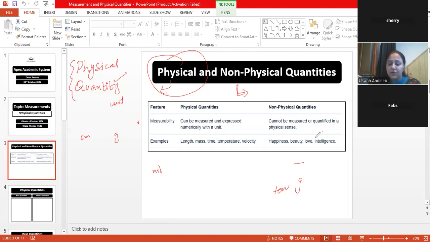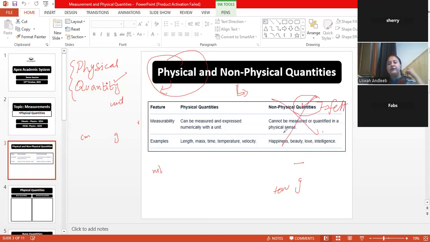So these are the quantities. Non-physical quantities are those quantities that can't be quantified in terms of a magnitude or a unit. They exist as a feeling, but they can't be measured. These are termed as a quantity, but they can only be felt by us. We can feel them, but we can't measure them. Like if I say my mother loves me 2 centimeter, it won't make any sense. So we are not dealing with these.